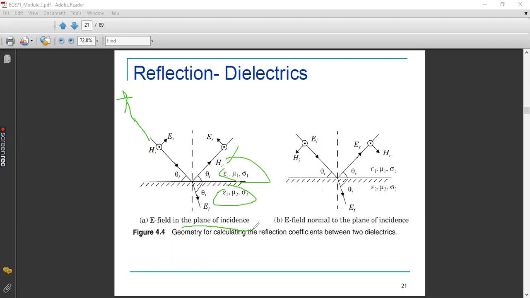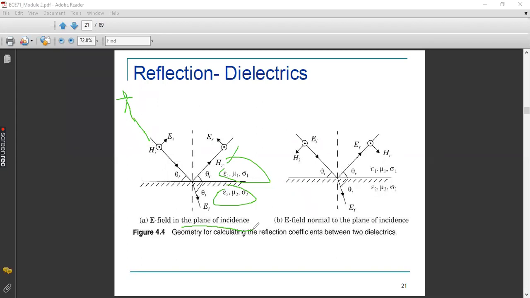So electric field in the plane of incidence means the electric field is parallel to the plane of incidence. At the same time, assume that the book or paper or the laptop screen is your plane. Then parallel to that plane, the EI component exists. Parallel to the book or your paper or the laptop screen, you can assume that EI will be your electric field.